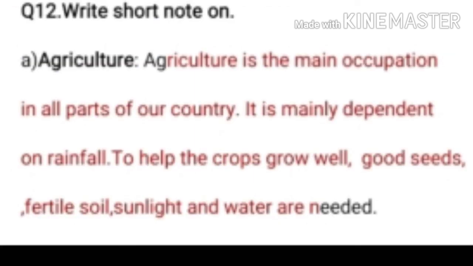Now question number 12 is, write short note on agriculture. Agriculture is the main occupation in all parts of our country. It is mainly dependent on rainfall. To help the crops grow well, good seeds, fertile soil, sunlight and water are needed. It means for agriculture we need sunlight, soil and water.